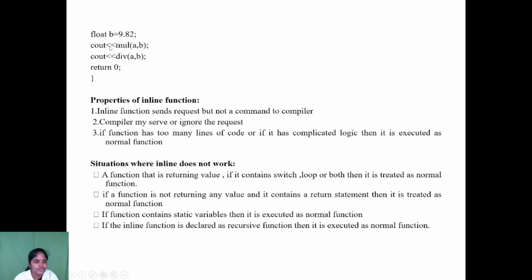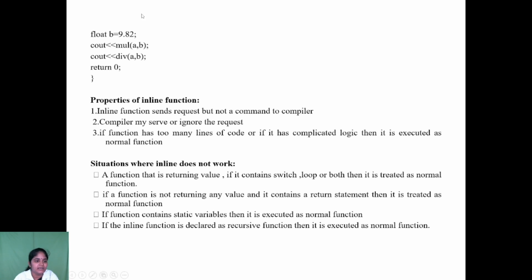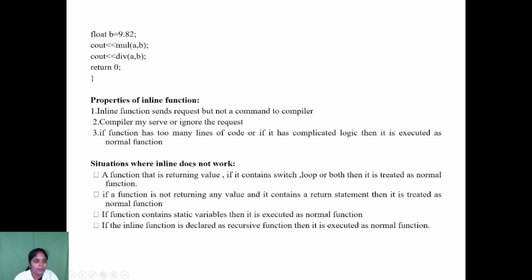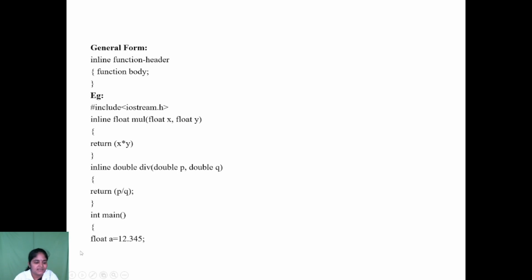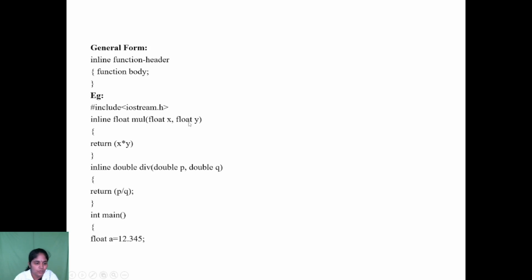Normally, the function code replaces the function call. Likewise, an inline function works by implicitly replacing the call with the corresponding function definition. So mul of a comma b passes a, 12.345, to x and b, 9.82, to y.